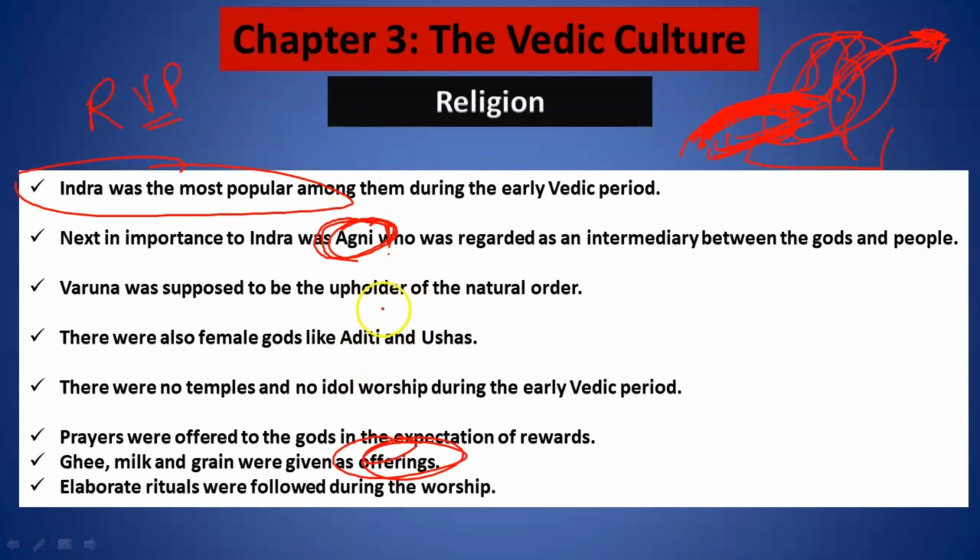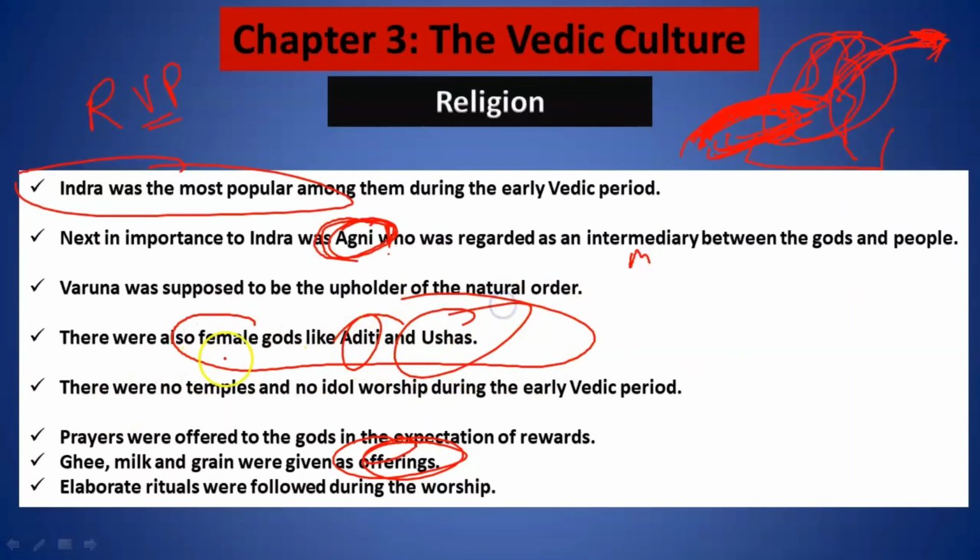I hope this point is clear. It is not that all the gods were men. There were female gods also, like Aditi and Usha. Alright. There were no temples and there were no idol worships.